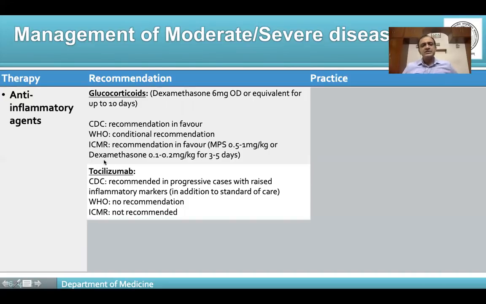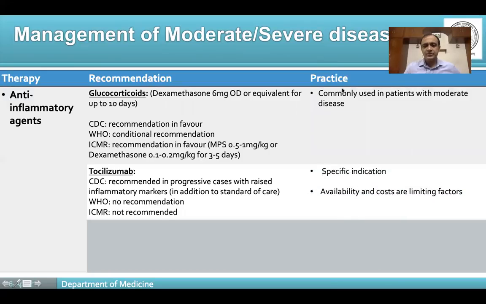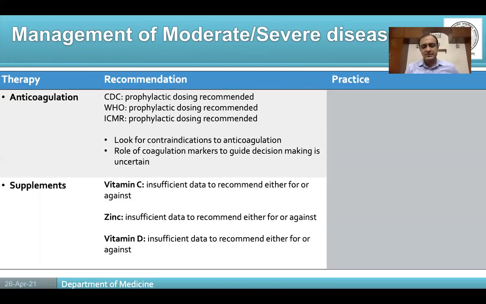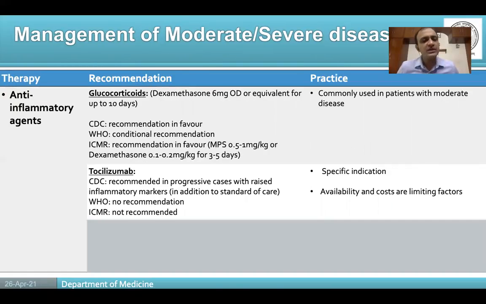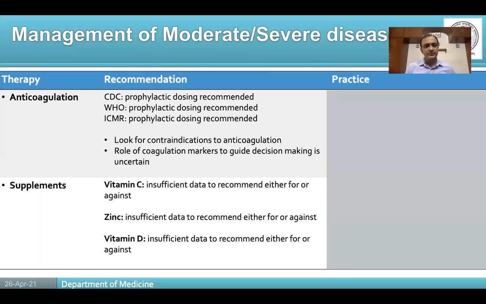Within anti-inflammatory agents, again, I want you to look at the column on the right. Dexamethasone is preferred, and it is used in all patients of moderate to severe COVID disease. Tocilizumab, as I said, has two clear-cut indications. One is for patients who are in the ICU, HFNC or above, within 24 to 48 hours of admission, and patients who are not in the ICU but who are deteriorating on oxygen, they are candidates for tocilizumab.